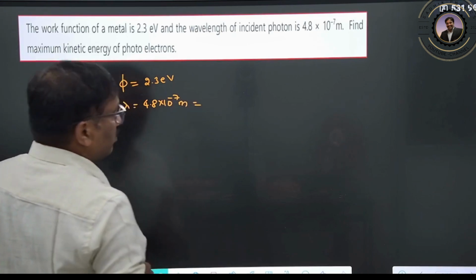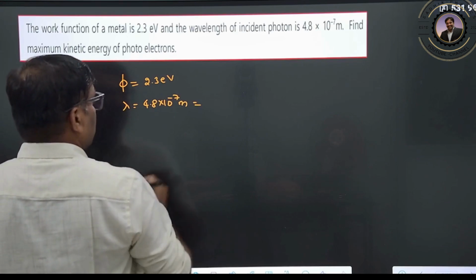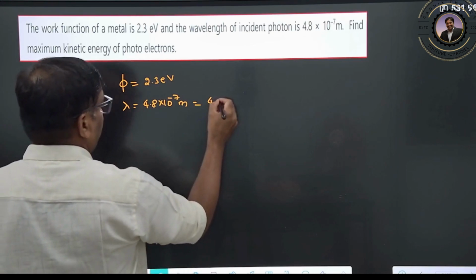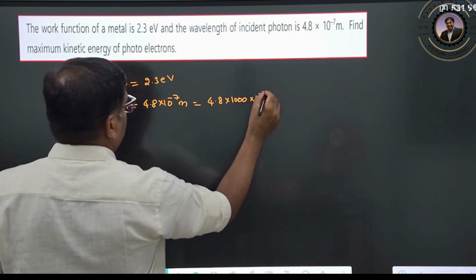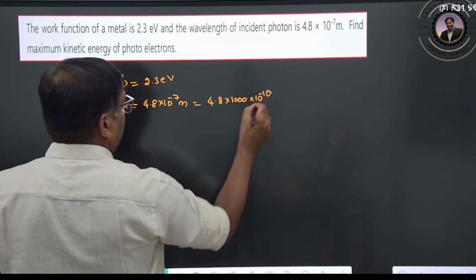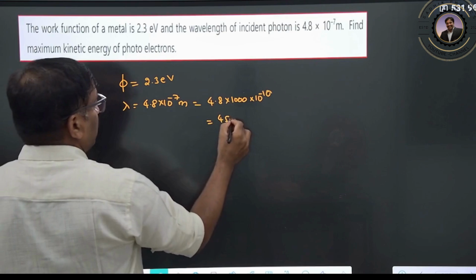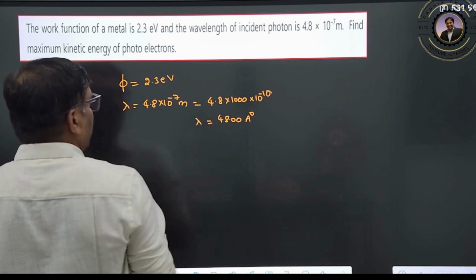I want to write it in terms of electron volts only, so I multiply by 1000 and write 10 to the power of minus 10. So it is 4800 angstroms. This is the incident wavelength.